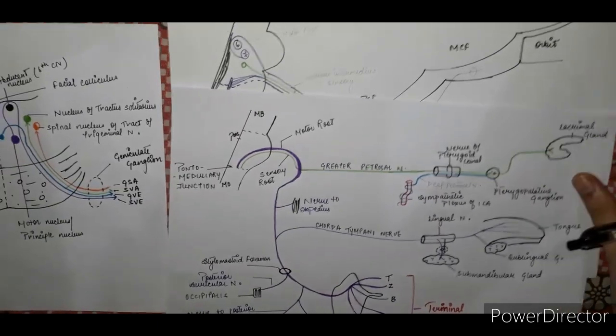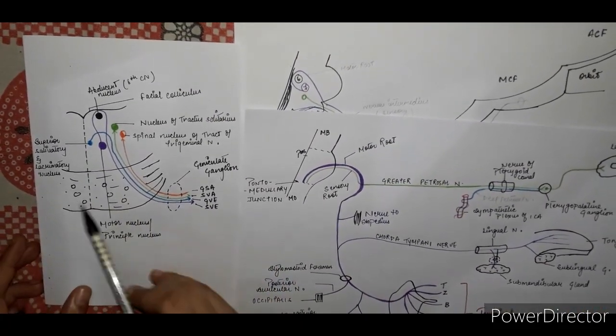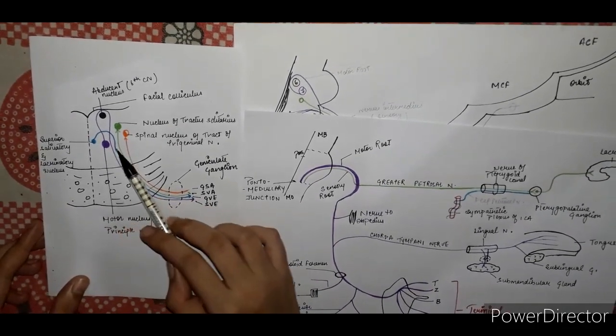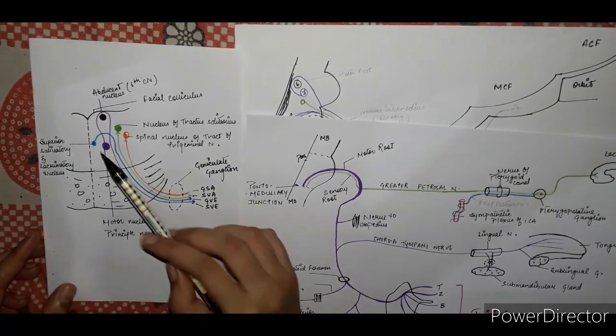So first you see in this diagram, this is the motor root or motor nucleus or principal nucleus of the facial nerve.